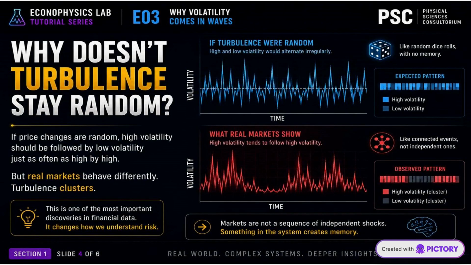If price changes are random, high volatility should be followed by low volatility. But real markets behave differently. Turbulence clusters. This is one of the most important discoveries in financial data. It changes how we understand risk.